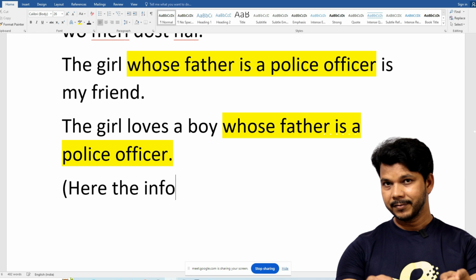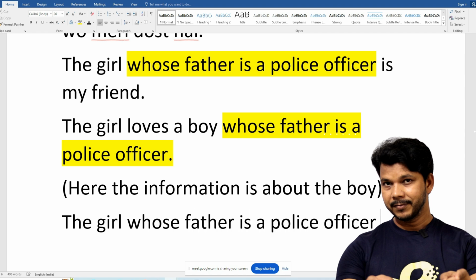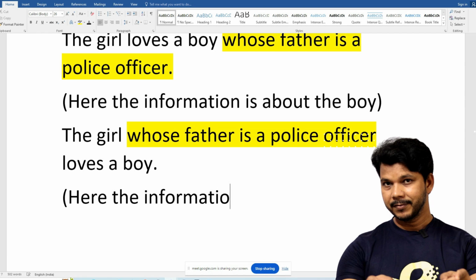So here the information is about the boy, isn't it? And if I say the same, but if I say the girl, now I put 'who's' here: the girl whose father is a police officer loves a boy. So here I am giving the information about the girl. Here the information is about the girl. See the magic.